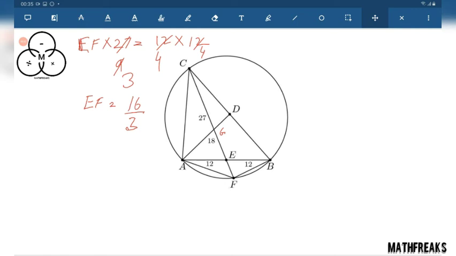We need to find out the value of AFB. If we can find out the value of sine of this angle, then our task will be finished.